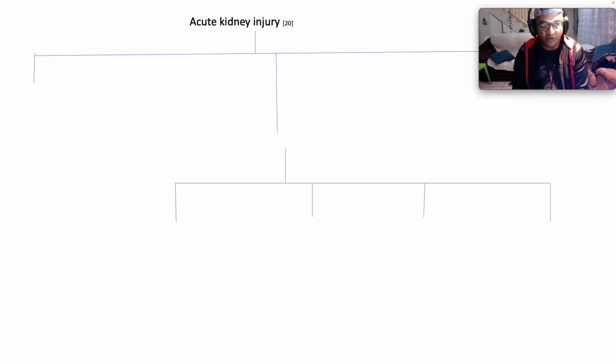over 24 hours. All right, so the causes of acute kidney injury can be substratified into that which is pre-renal, intrinsic renal, and then we've got post-renal.